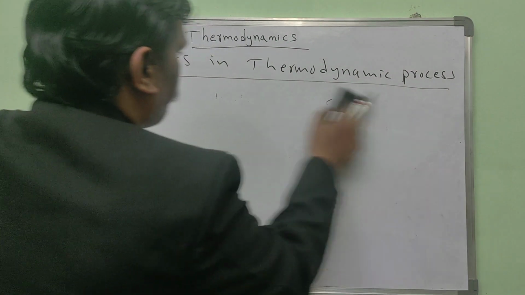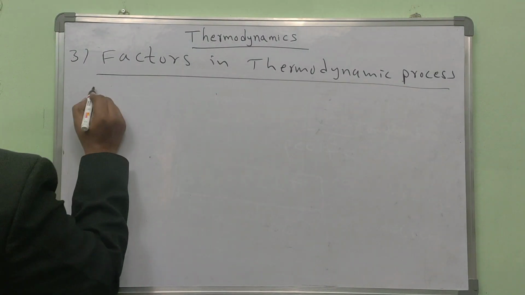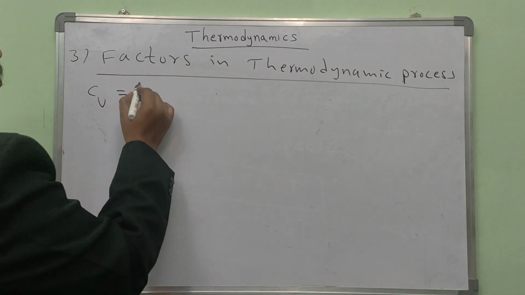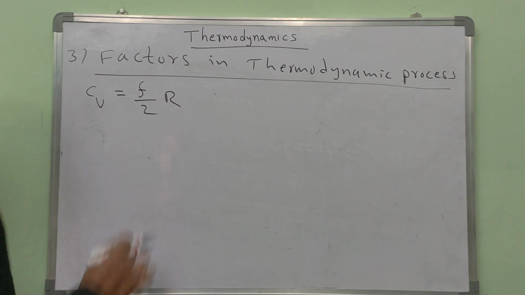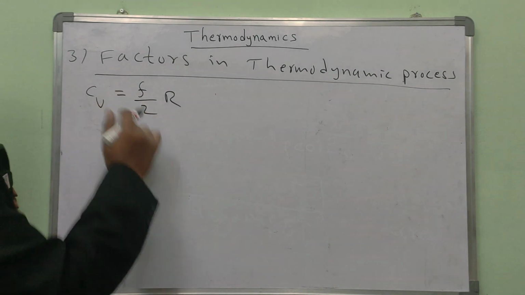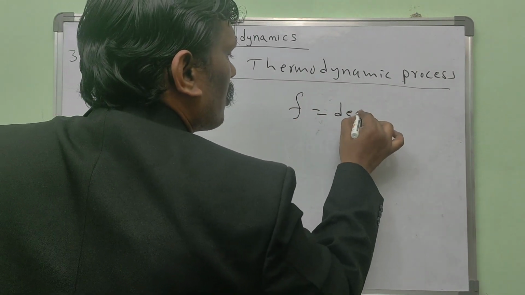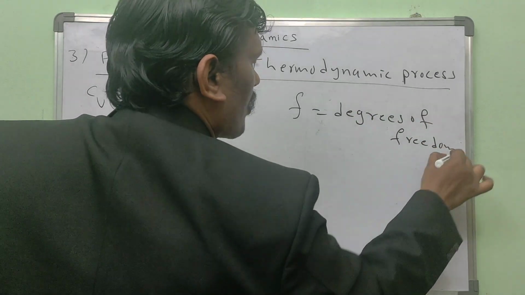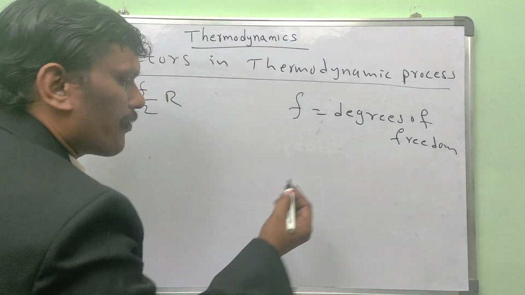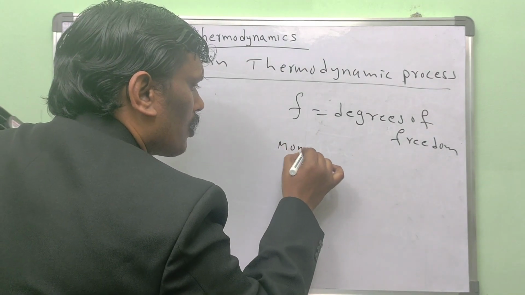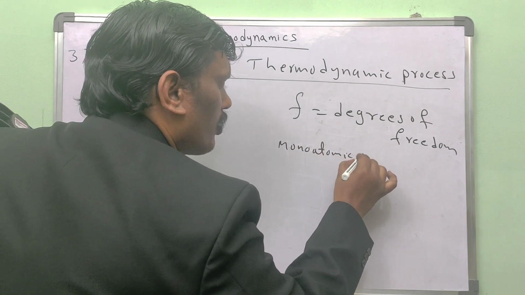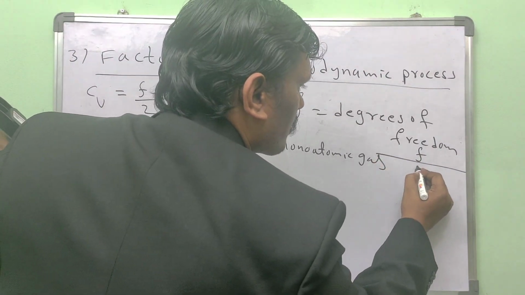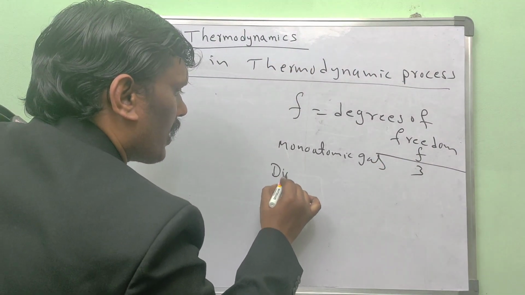So how to write Cp and Cv in terms of degrees of freedom? In terms of degrees of freedom, Cv is F by 2 into R. R is the universal gas constant and F is the degrees of freedom. The degrees of freedom is different for different molecules. Suppose I consider monoatomic gases: the degrees of freedom is 3.